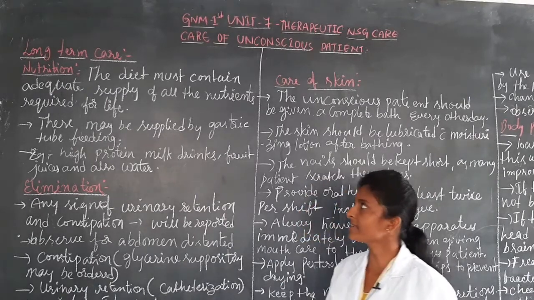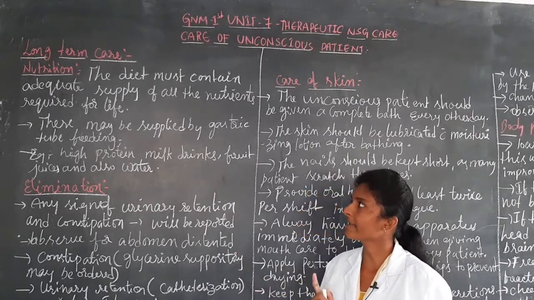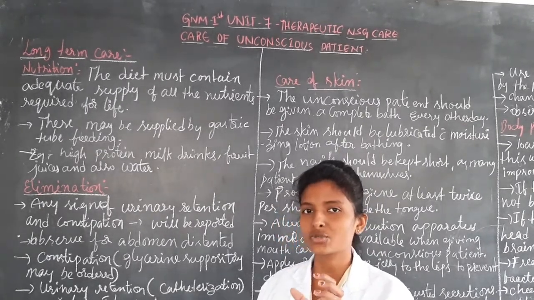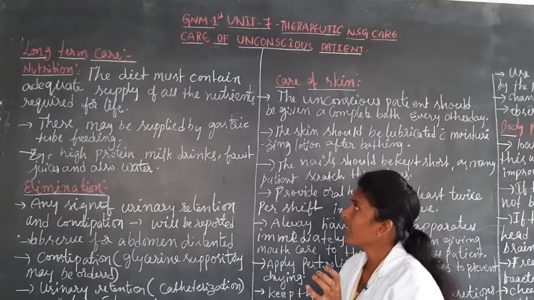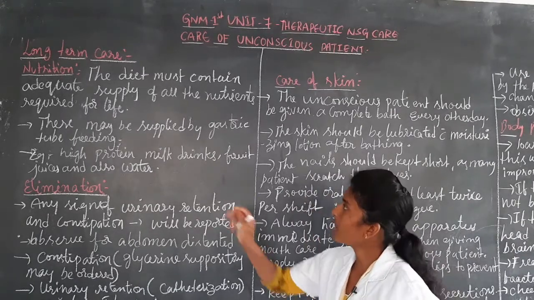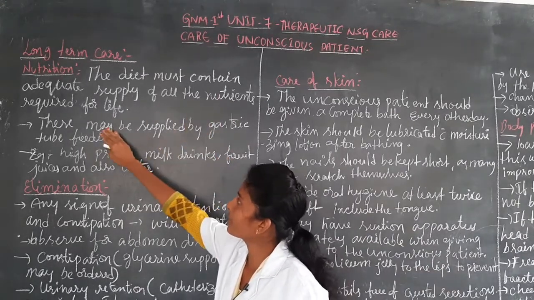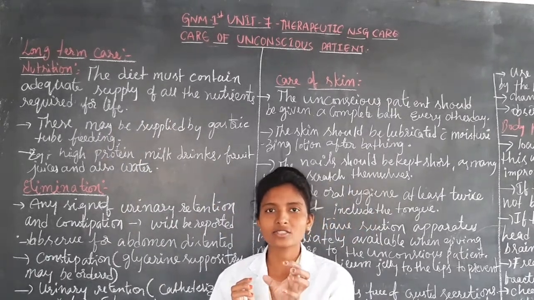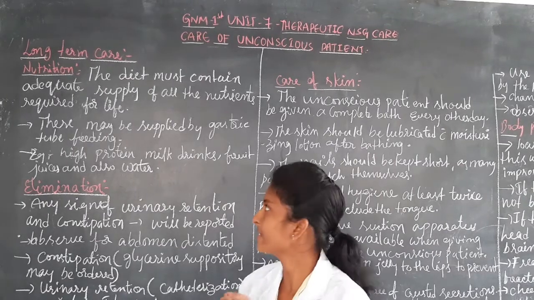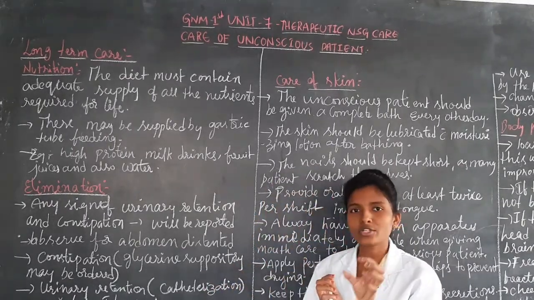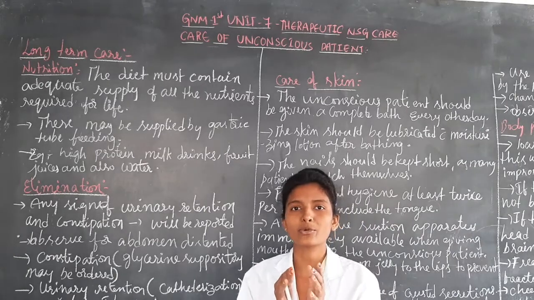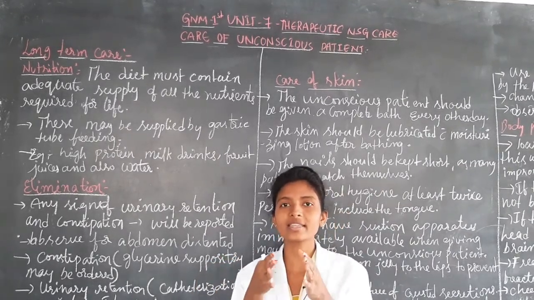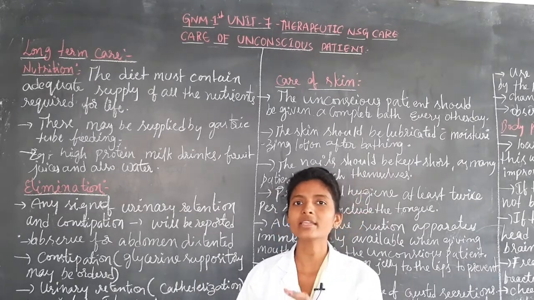The first thing is that the diet must contain an adequate supply of all the nutrients required for life. Whatever diet they provide should be adequate. The diet should also be high in protein and high in calories, and they have to provide it to the patient accordingly.